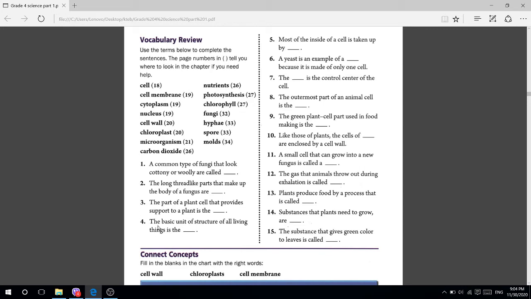Number 4, the basic unit of structure of all living things is what? Cell. Write down cell.